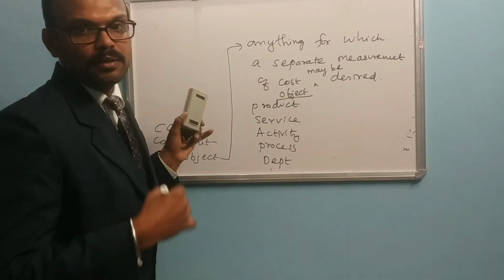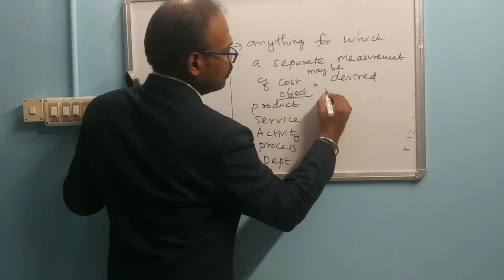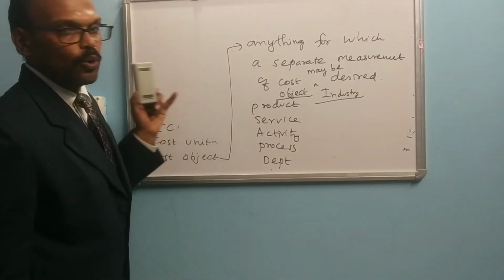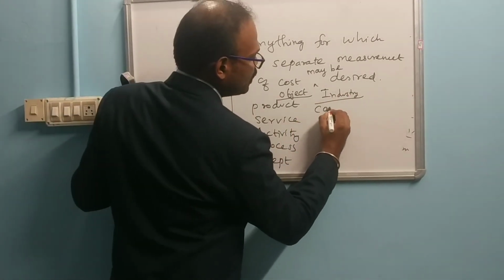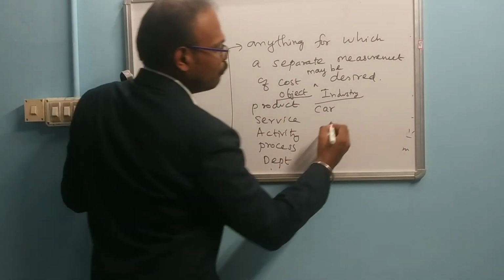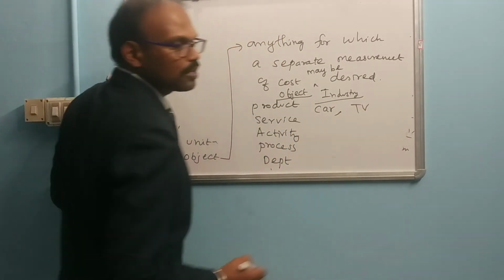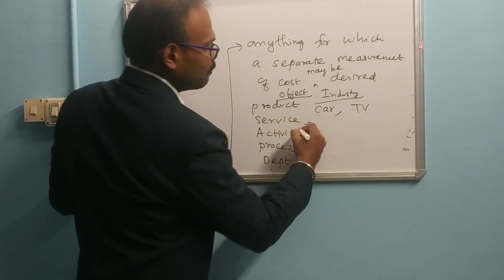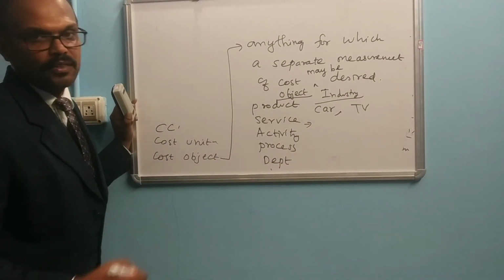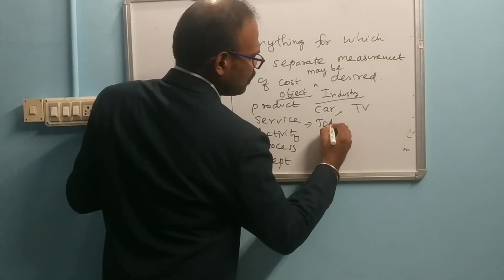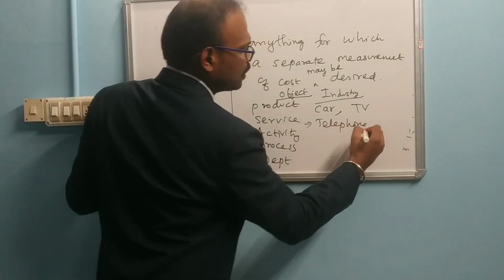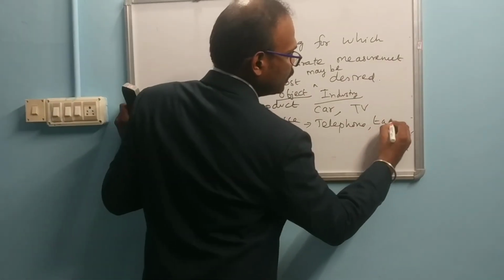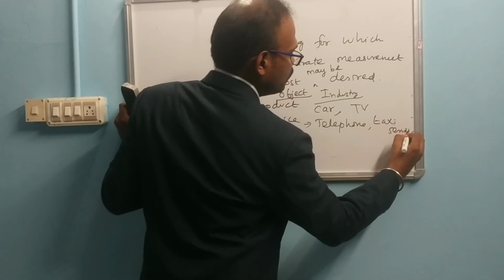If you take a product, what is the cost per car? If you are producing television, what is the cost per television? If we go for service, telephone is also a service, or a taxi service industry.